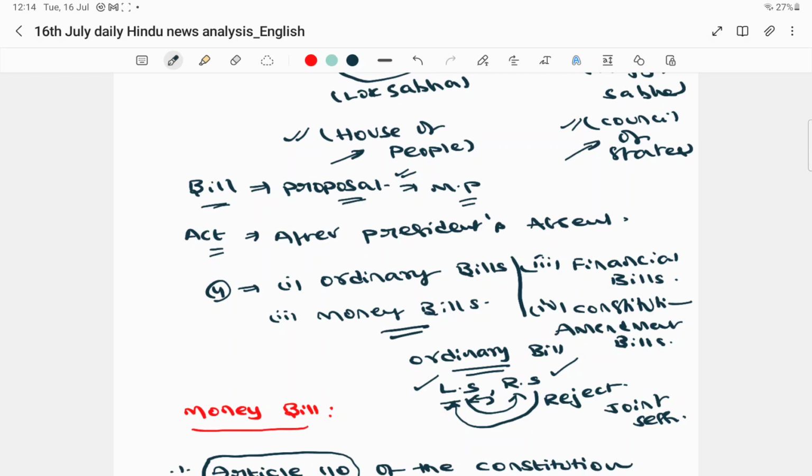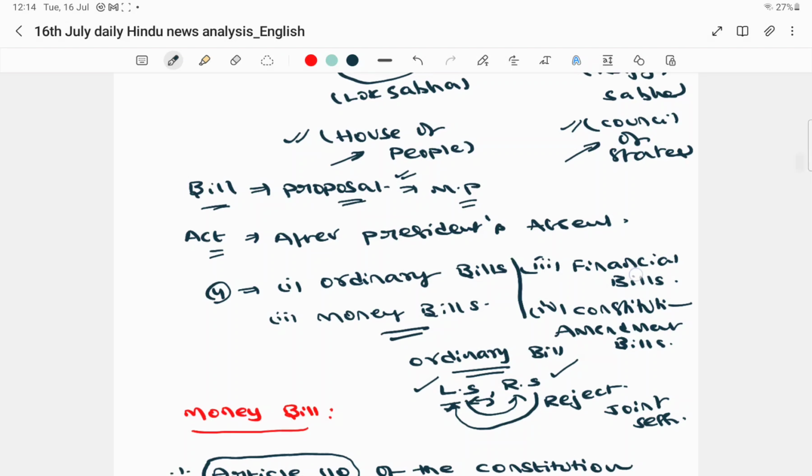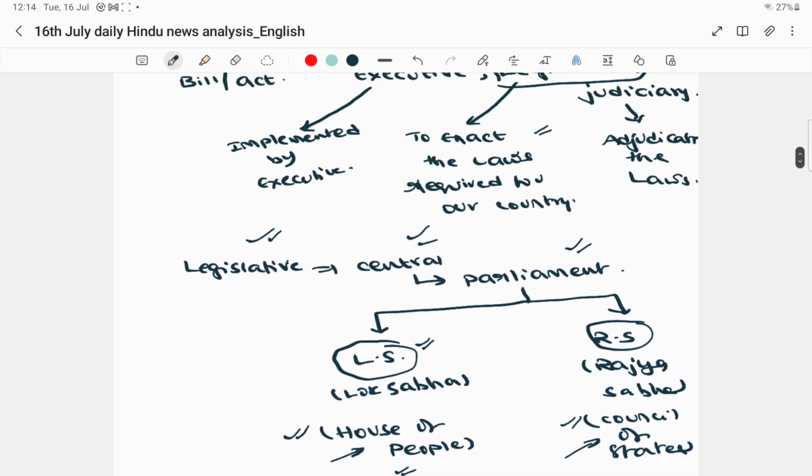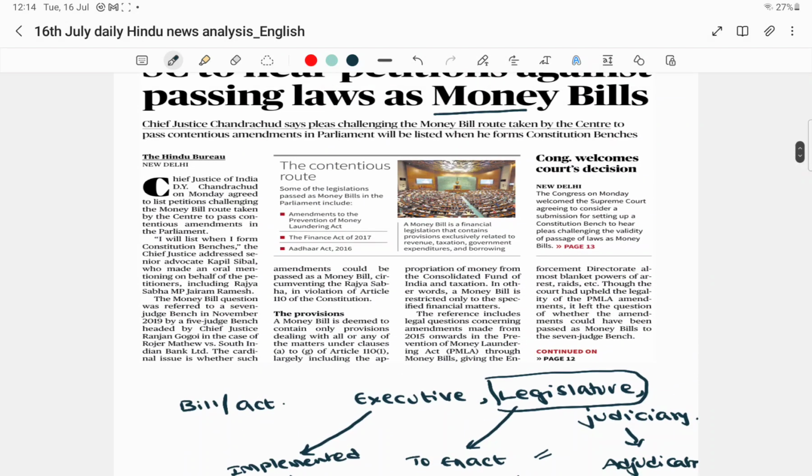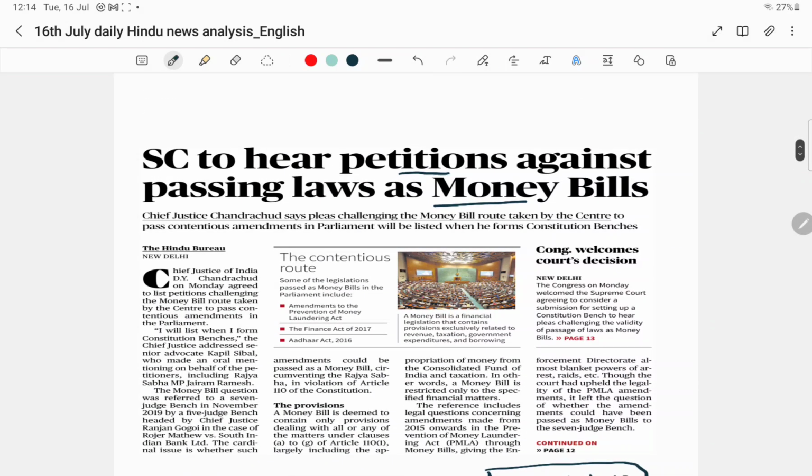But there are allegations against the government that it is using this controversial money bill route. That means an ordinary bill will be declared as a money bill by the Speaker, and from there it will bypass the Rajya Sabha, completely sideline it, be passed only in Lok Sabha and get the presidential assent. Now the Supreme Court is set to hear the petitions against passing laws as money bills. A petition has been filed in the Supreme Court regarding this controversial route adopted by the government to pass controversial laws by declaring them as money bills.